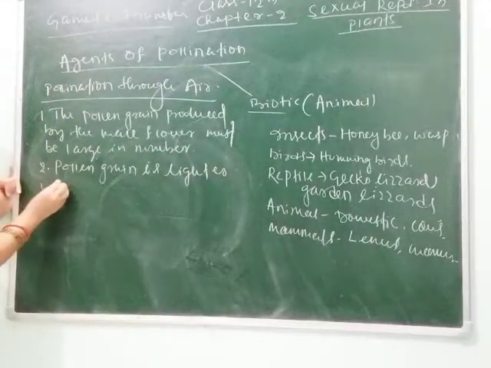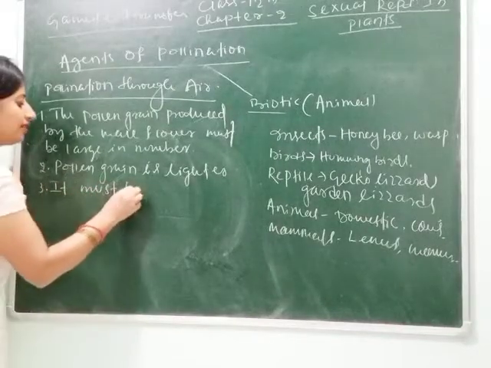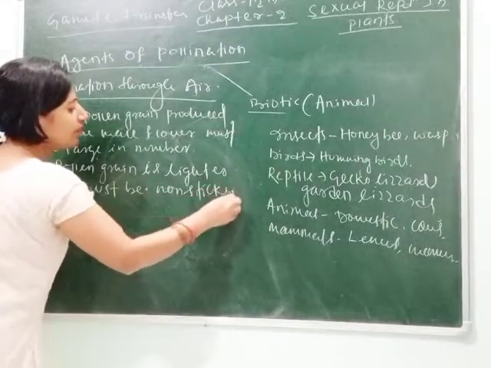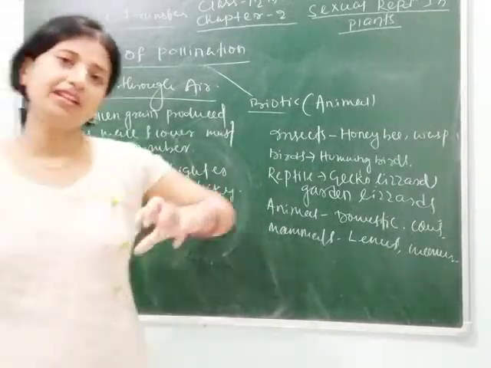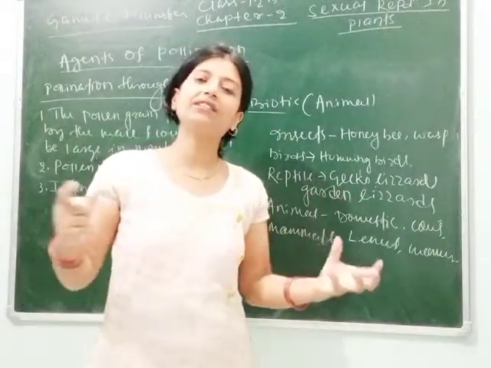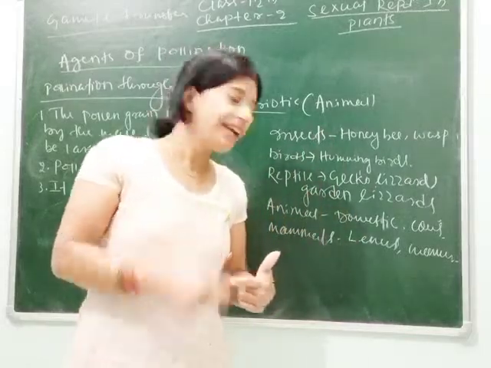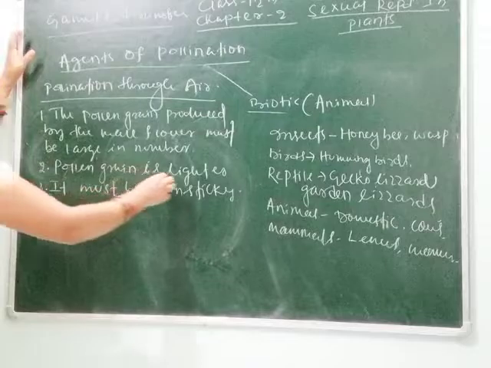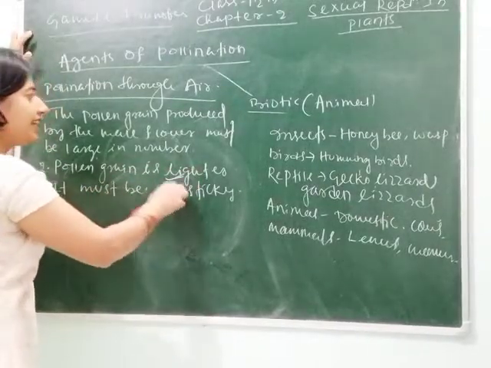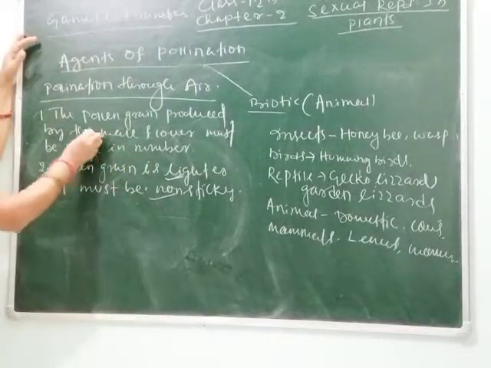Again, it must be non-sticky. You think if the pollen grain is sticky, then what happens? During movement through air, it would stick to other substances and can't reach the female part. That's why they are non-sticky. These are the characters of male.